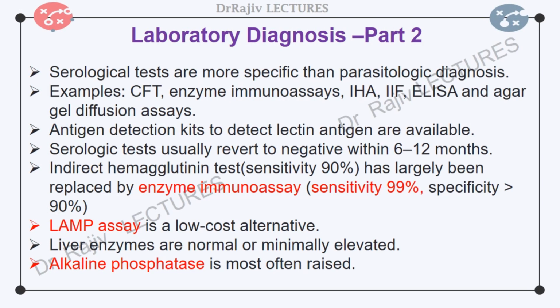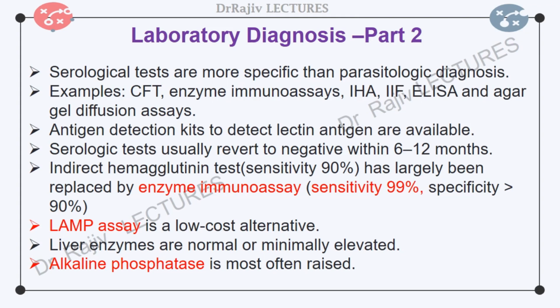The most useful laboratory method is the measurement of circulating anti-amoebic antibodies, which are present in 90% to 95% of patients, because more than 70% of patients with amoebic liver abscess do not have detectable amoebae in their stool. Serological tests are more specific than parasitologic diagnosis for invasive amoebiasis. Examples are complement fixation test, enzyme immunoassays, indirect hemagglutination test, indirect immunofluorescence test, ELISA, and agar gel diffusion assays.